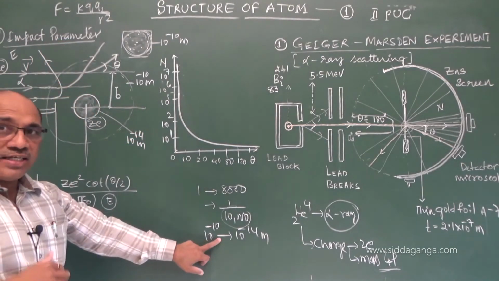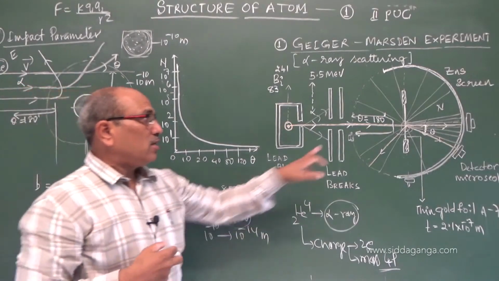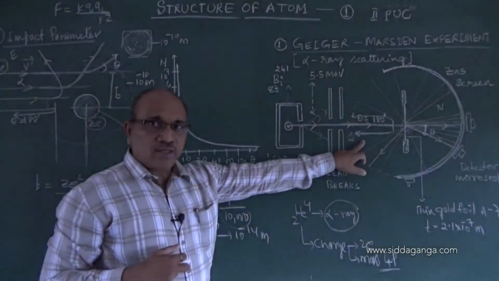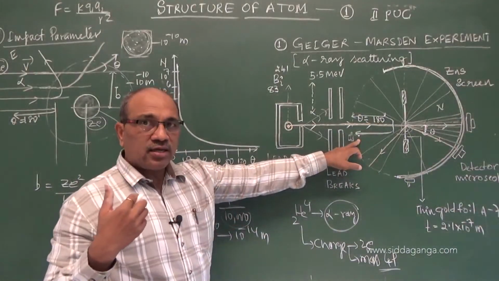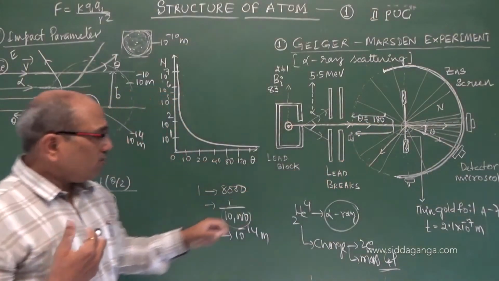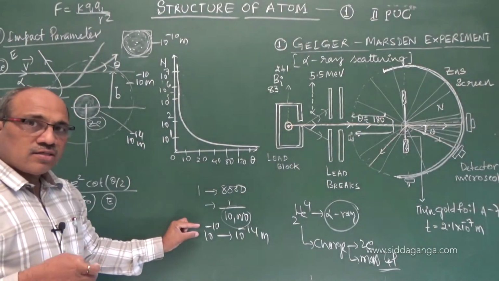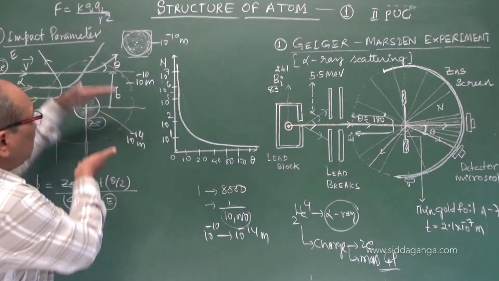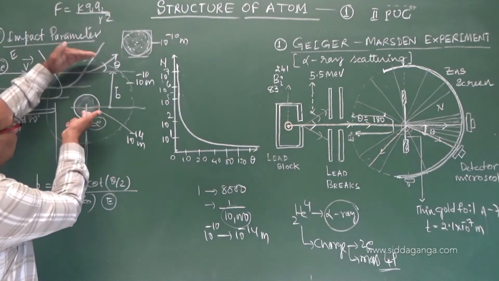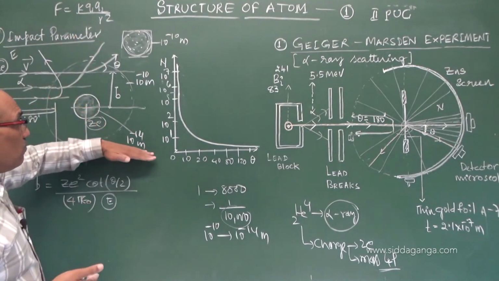This suggests that large angle scattering is observed, almost alpha particles scattered back. Where? In a very small region. That means 1 in 10,000 size reduction, about 10 power minus 4.